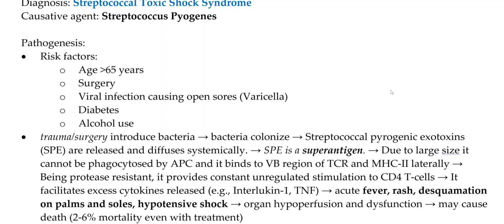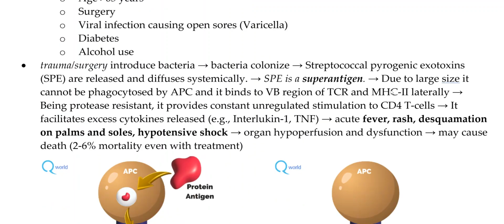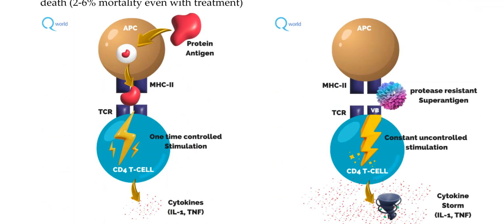So let us see a picture showing the mechanism of action. Let us first understand the normal antigenic mechanism. A normal protein antigen is phagocytosed by the antigen presenting cell, and peptide presentation is done by the MHC2 receptor, which is present on the APC, to the T cell receptor on the CD4 T cell.